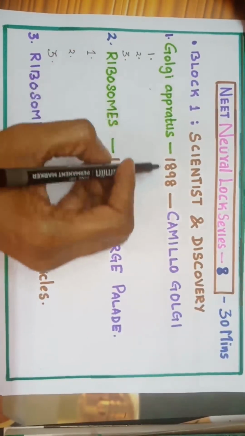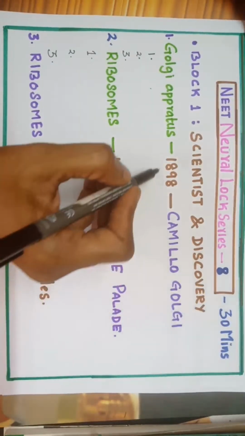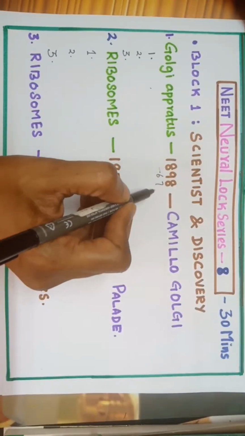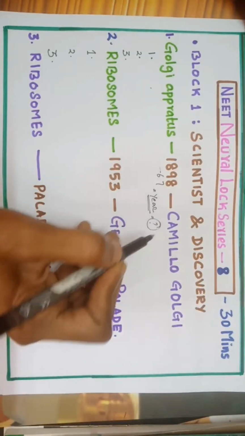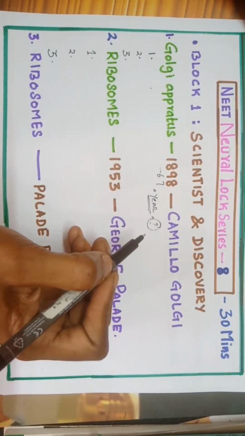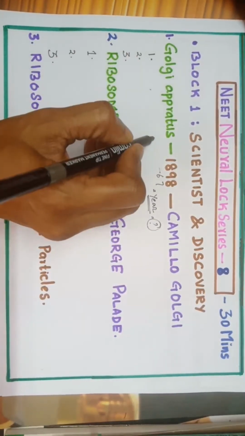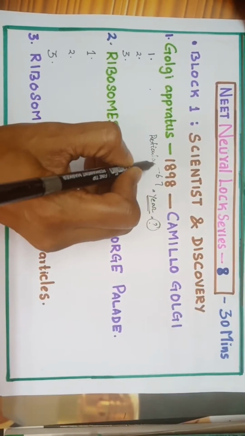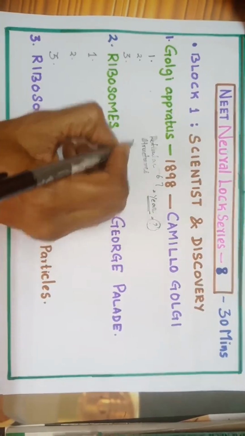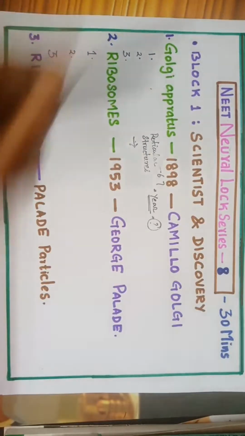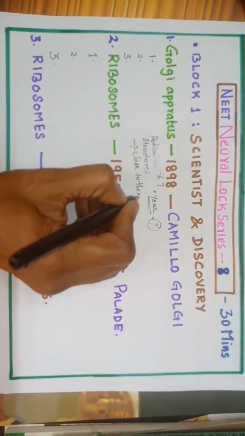First, Golgi apparatus, discovered in 1898 by the scientist Camillo Golgi. If you minus 67, this year is very important. We already saw. If you know the answer, type it in the comment section quickly. Golgi apparatus. These are reticular structures, seen close to the nucleus. These 2 points are important.